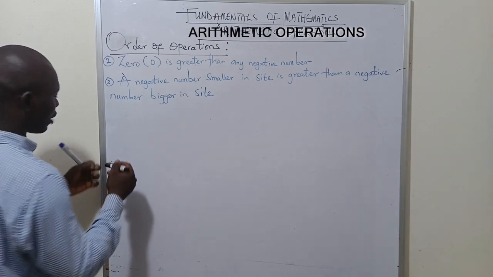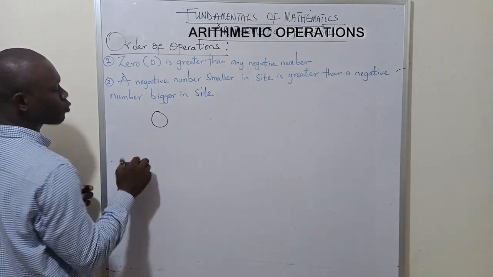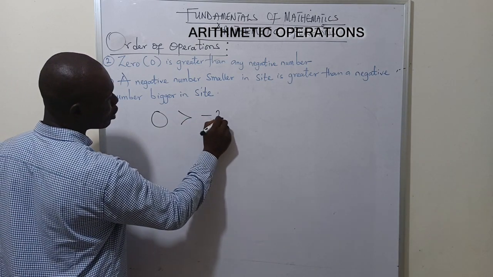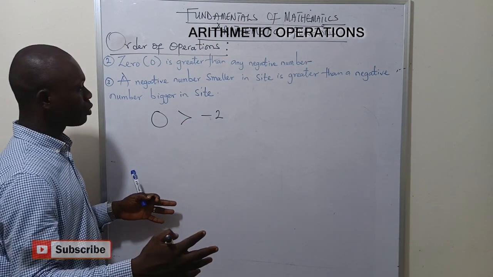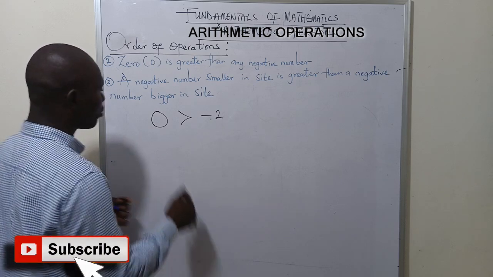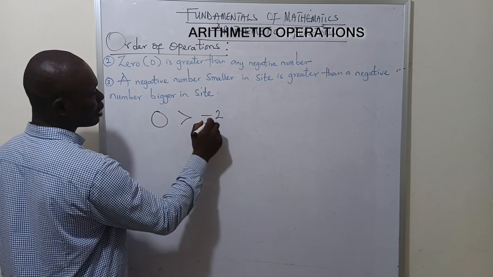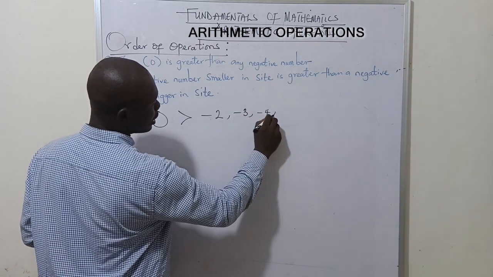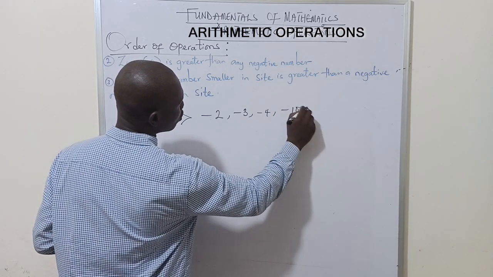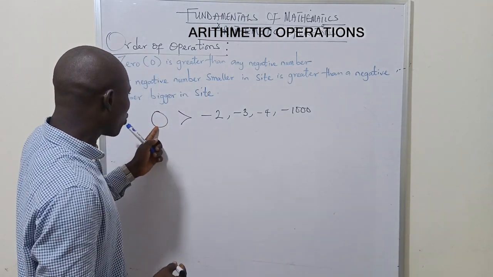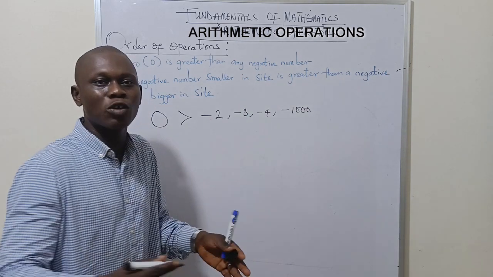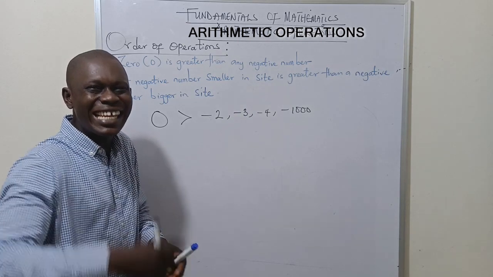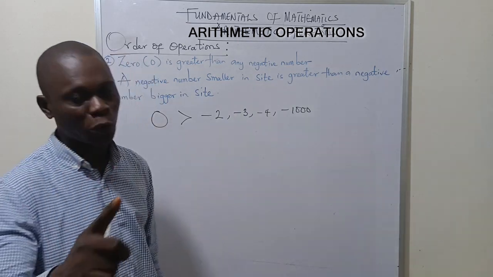The point two says that 0 is greater than any negative number. I'm going to be explaining it down here. When we have 0, this 0 is always greater than any negative number, no matter how small or big that number looks. It simply means my 0 here is greater than minus 2, it is greater than minus 3, it's greater than minus 4, it's even greater than minus 1000. No matter how big, 0 is greater than minus 10,000, it's greater than minus 1 million. Does that make sense? So 0 here is greater than what? Any negative number. That's the second point you need to take note of.